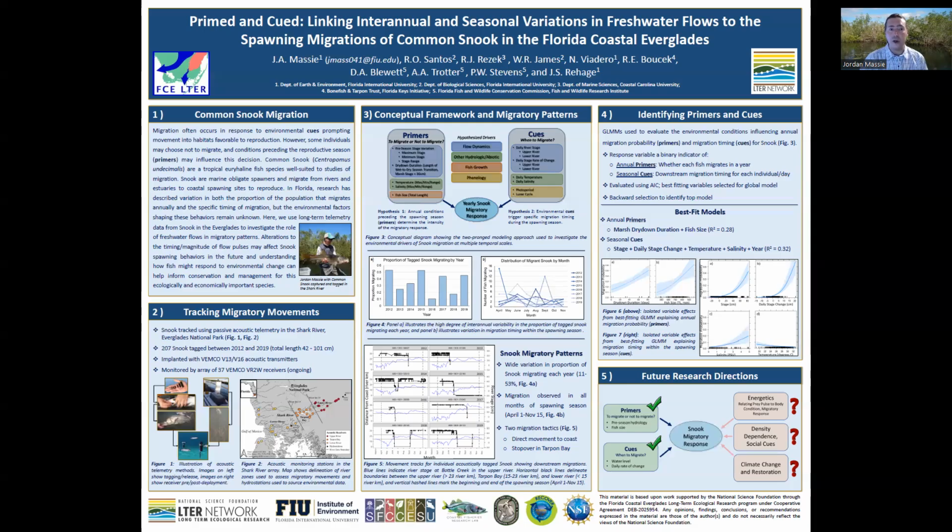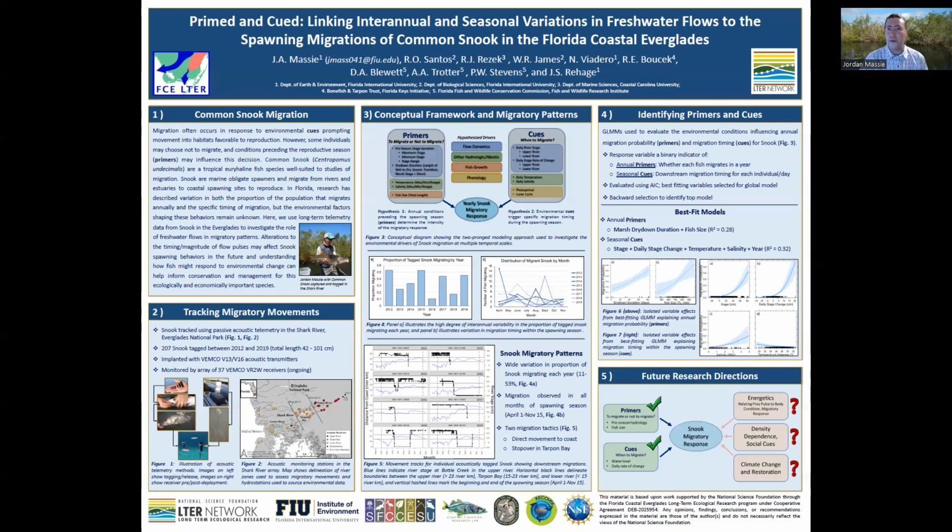Snook are widely distributed throughout freshwater and estuarine habitats, but as marine obligate spawners must move to coastal inlets and marine areas to reproduce. We use a two-pronged modeling approach based on the conceptual framework depicted in the center of the poster to ask, one, how do conditions experienced prior to the spawning season, or migratory primers, influence the decision for individual snook to migrate or not to migrate each year? And two, do specific environmental cues trigger the timing of migration within a spawning season?